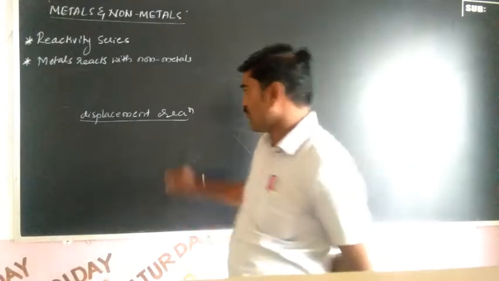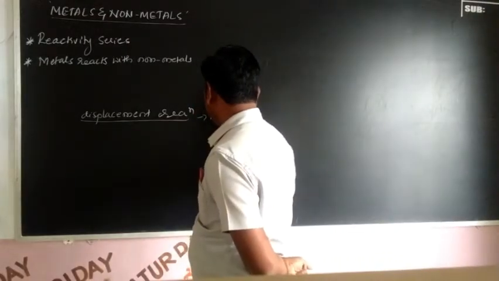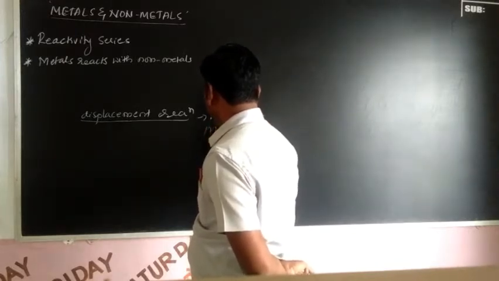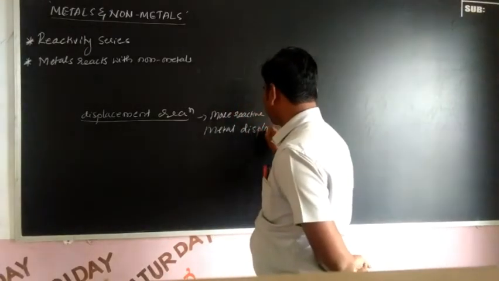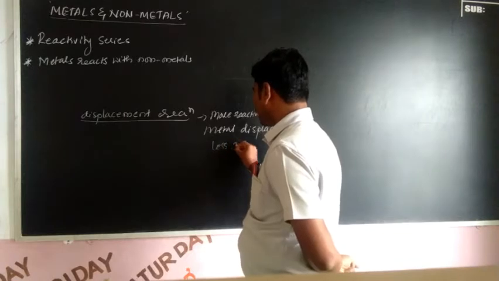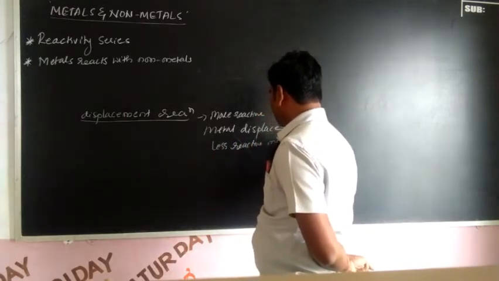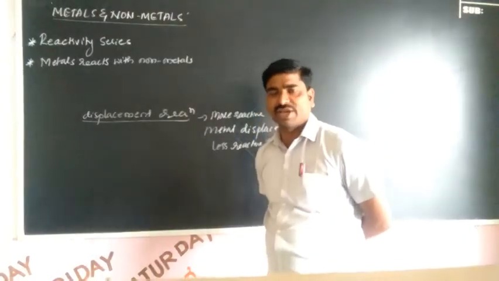If a more reactive metal displaces a less reactive metal, this reaction is called a displacement reaction.